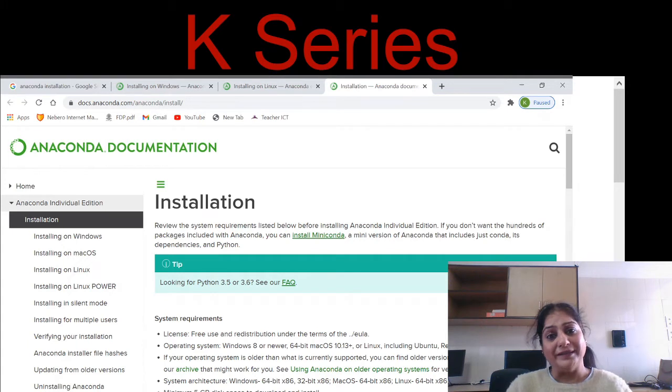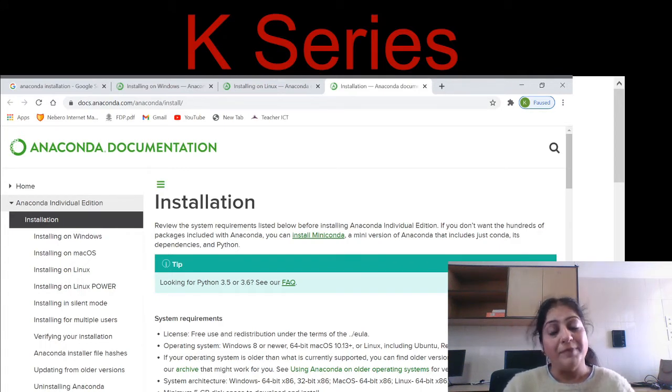Now starting with Python. Python is an open source general purpose programming language. It is an interpreted one and it is very simple and easy to use. Nowadays Python is popular among big giants also like Facebook, Google, Twitter, Insta, every big giant is using Python for one of the application or the other.